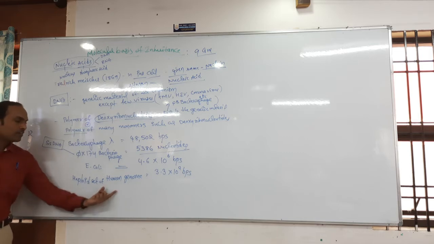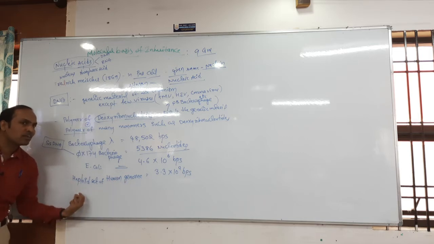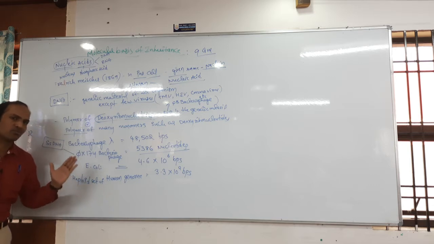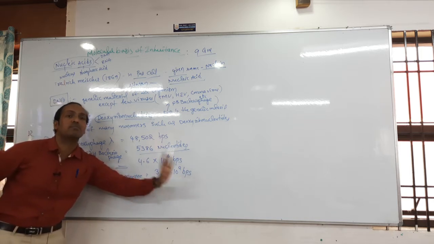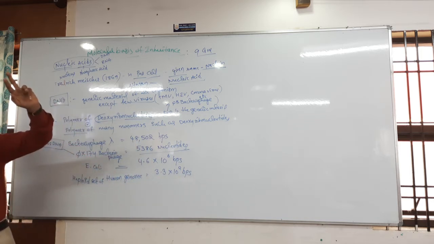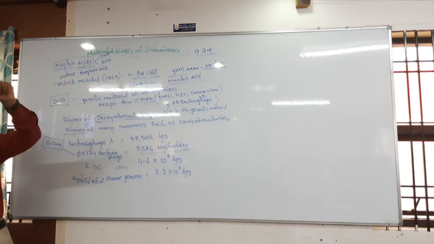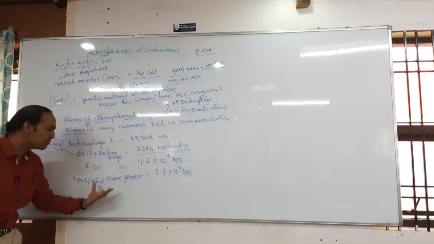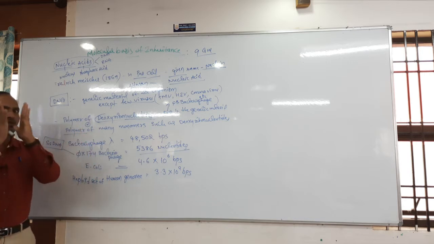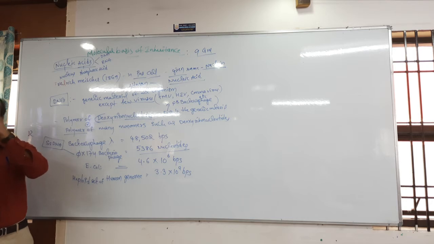Clear students? Haploid set of human genome. Haploid means how many chromosomes? 23 chromosomes. One set of 23 chromosomes has 3.3 into 10 to the power of 9 BPs. For diploid, double it: 6.6 into 10 to the power of 9 BPs. This is only one set, because we have two sets of chromosomes, 23 in one set and 23 in another, both called homologous chromosomes.